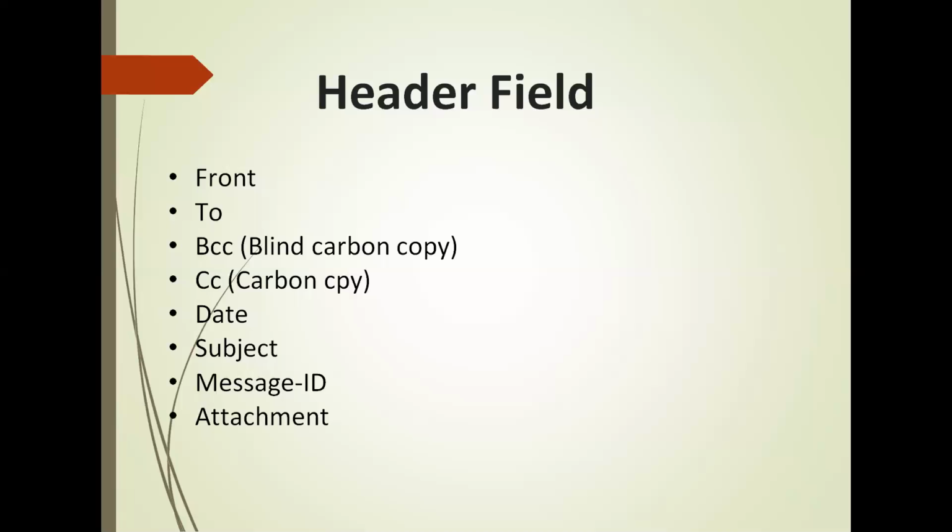Subject: the brief summary of the topic of the message. Message ID: also an automatically generated field used to prevent multiple deliveries. Last comes attachment. It contains the names of files that you want to send. For example, it can be an image, document, PDF file, etc.